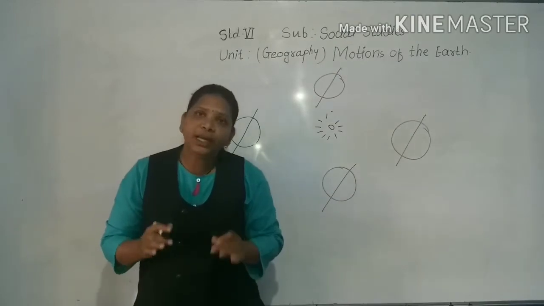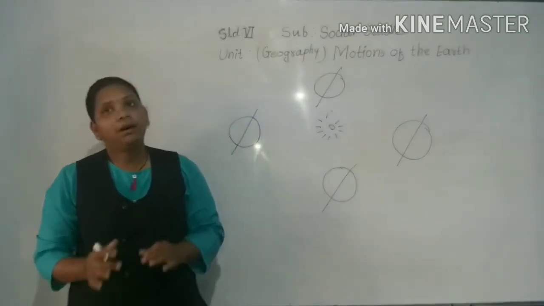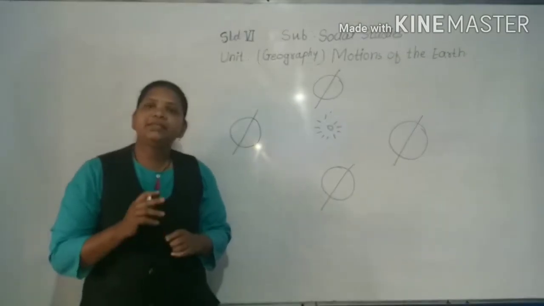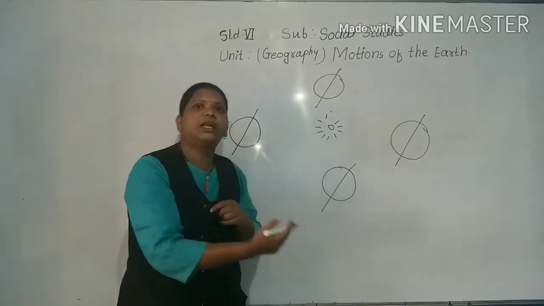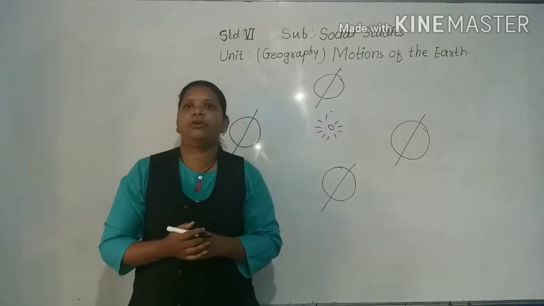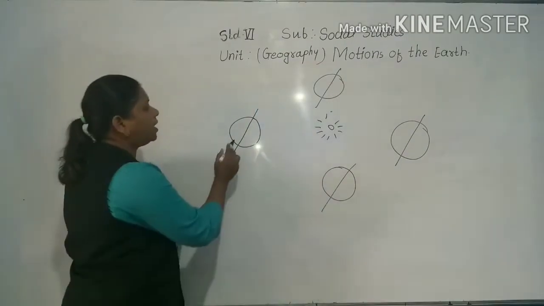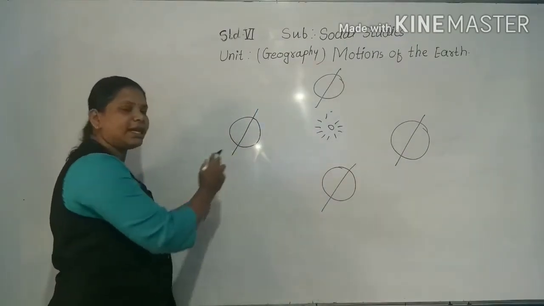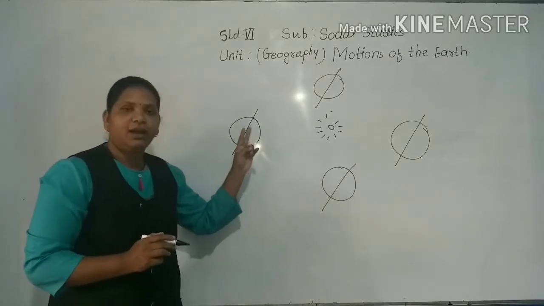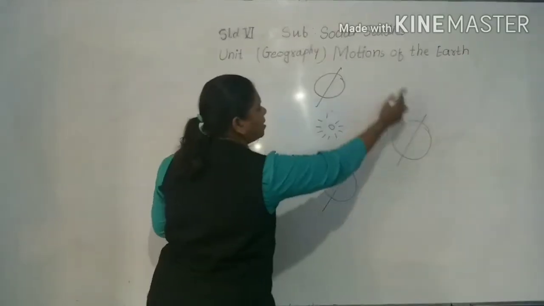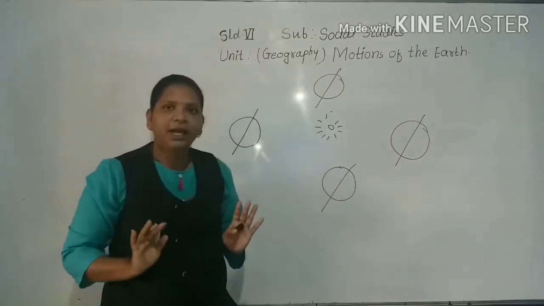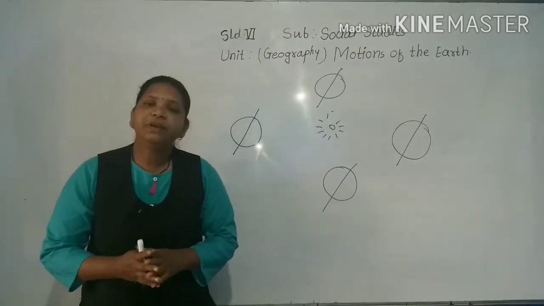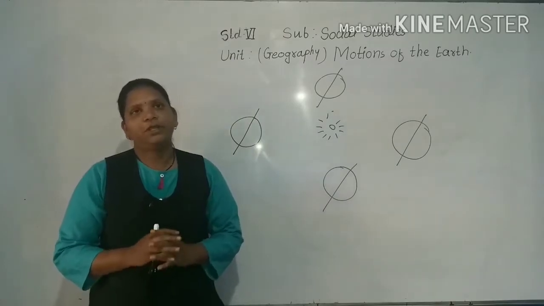Rotation is the movement of the earth on its own axis, while revolution is the movement of the earth around the sun in a fixed path called its orbit. When the earth moves around itself, it's called rotation, and when it takes a round around the sun, that is called revolution. Fine. So first we will see the rotation of the earth.